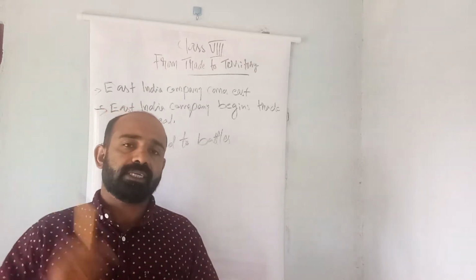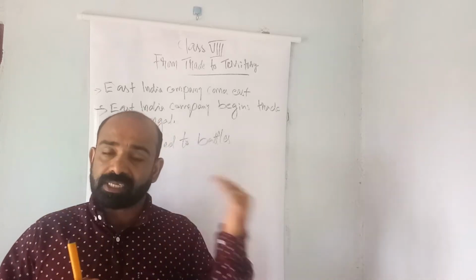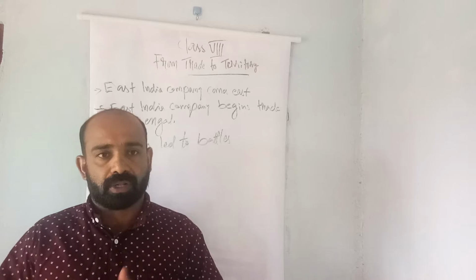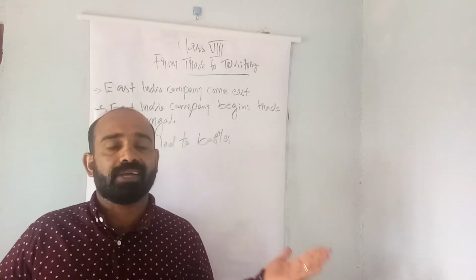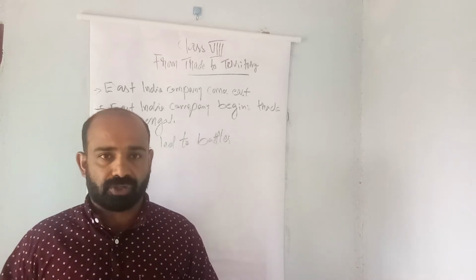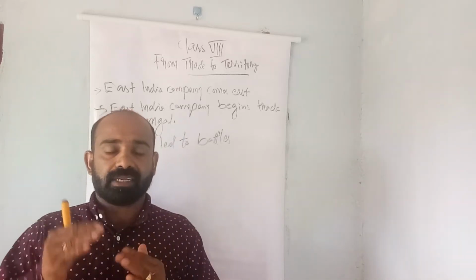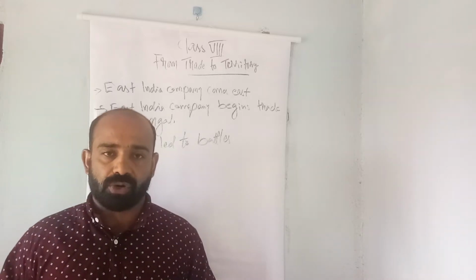For purchasing these products, all these companies wanted to purchase more and more. They needed to earn more and more. So they fought each other and tried to destroy their enemies. And finally, they fought with local rulers also.